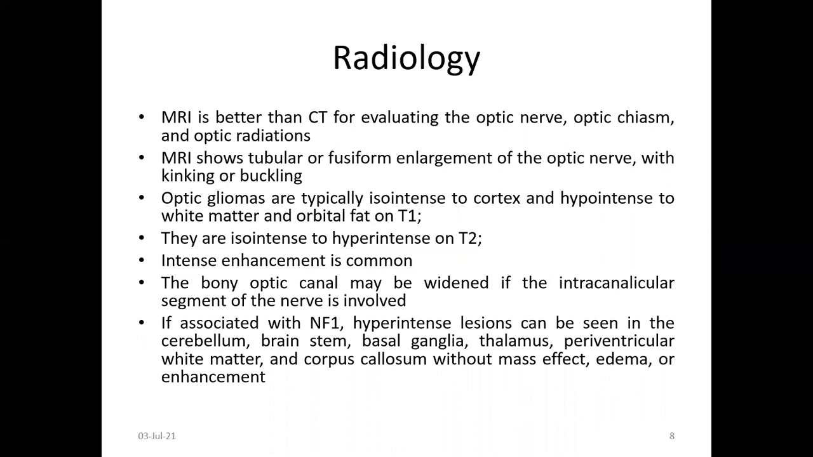Typically, it is isointense to the cortex and hypointense to the white matter on T1. They are isointense on T2. Intense enhancement is common. The optic canal may be widened if the intracanalicular segment of the nerve is involved. If associated with NF1, hyperintense lesions can be seen in the cerebellum, brainstem, basal ganglia, thalamus, periventricular white matter, corpus callosum. There may be mass effect, edema, and enhancement.